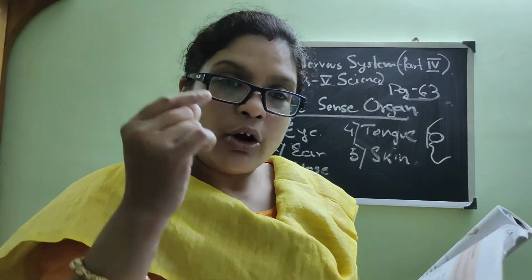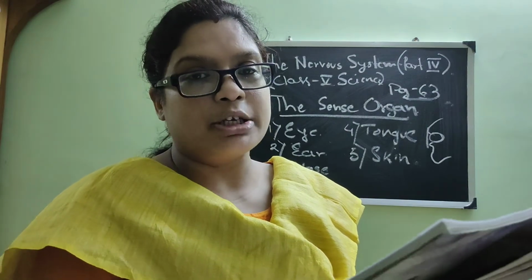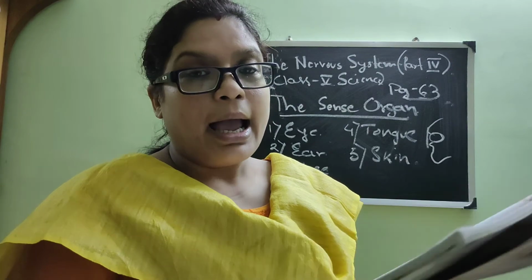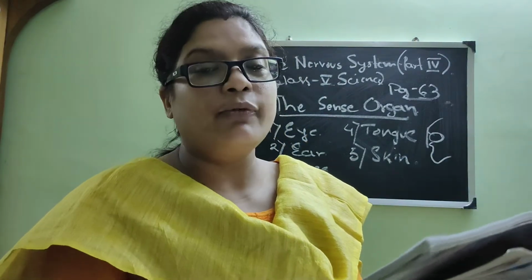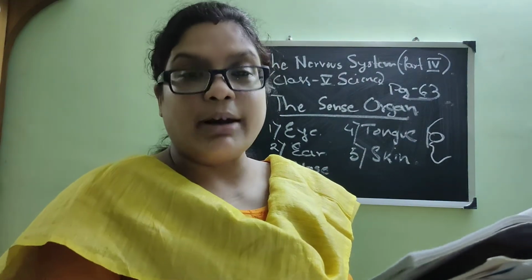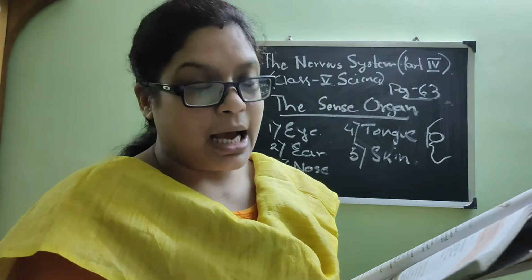A little teardrop, or eye water, comes out and washes your eye, and thus sometimes we feel that the irritation is no more. When a huge light falls on your eye, what do we do? We put our hands and close our eyes to protect it from the bright light, or if any dust has entered during your playing.